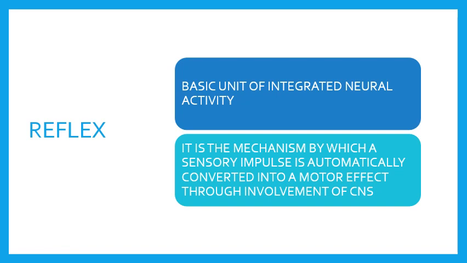आई रिपीट, रिफ्लेक्सेस क्या है? It is a mechanism by which sensory impulses are automatically converted into motor effect, right, through involvement of central nervous system.